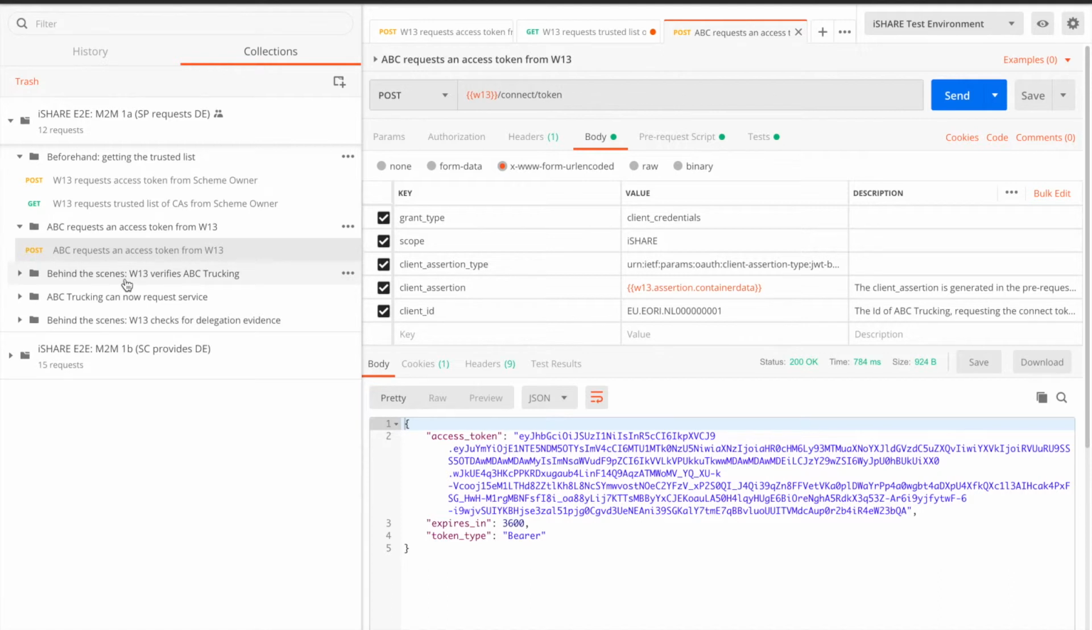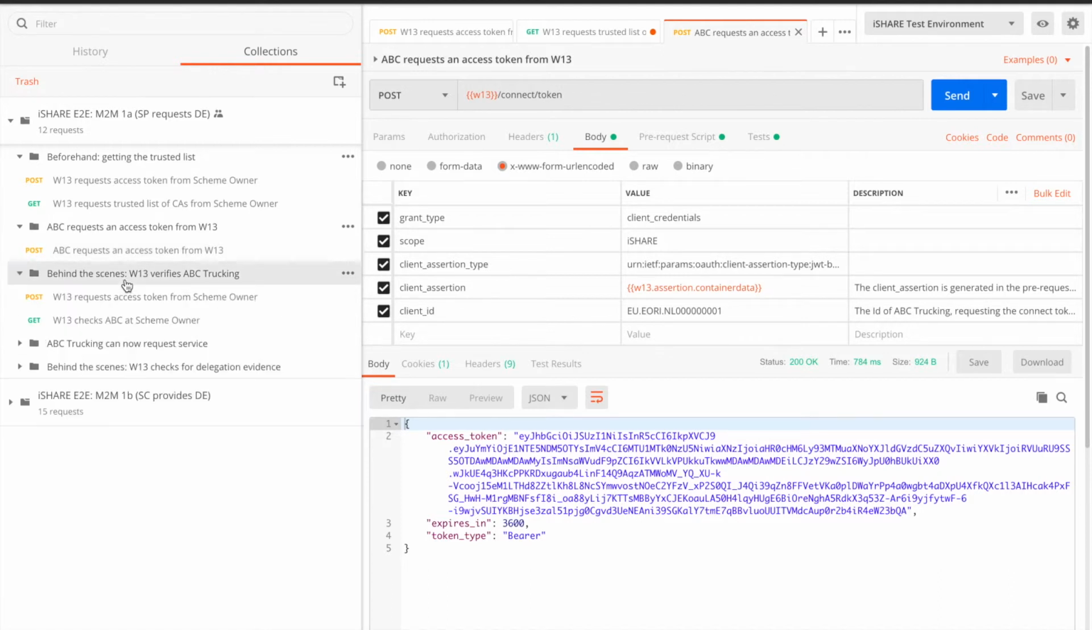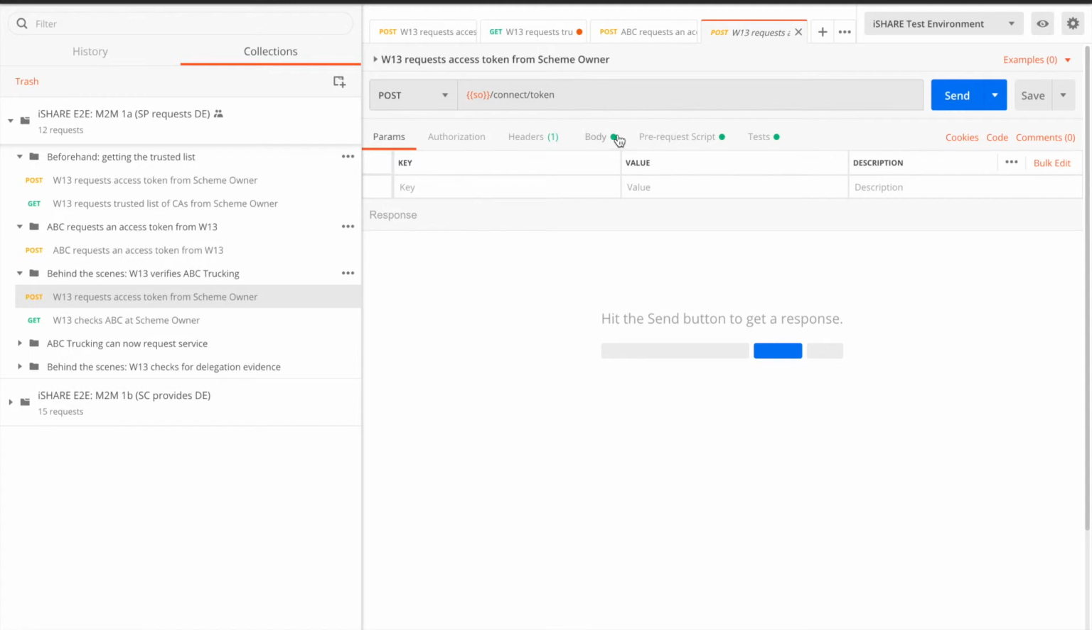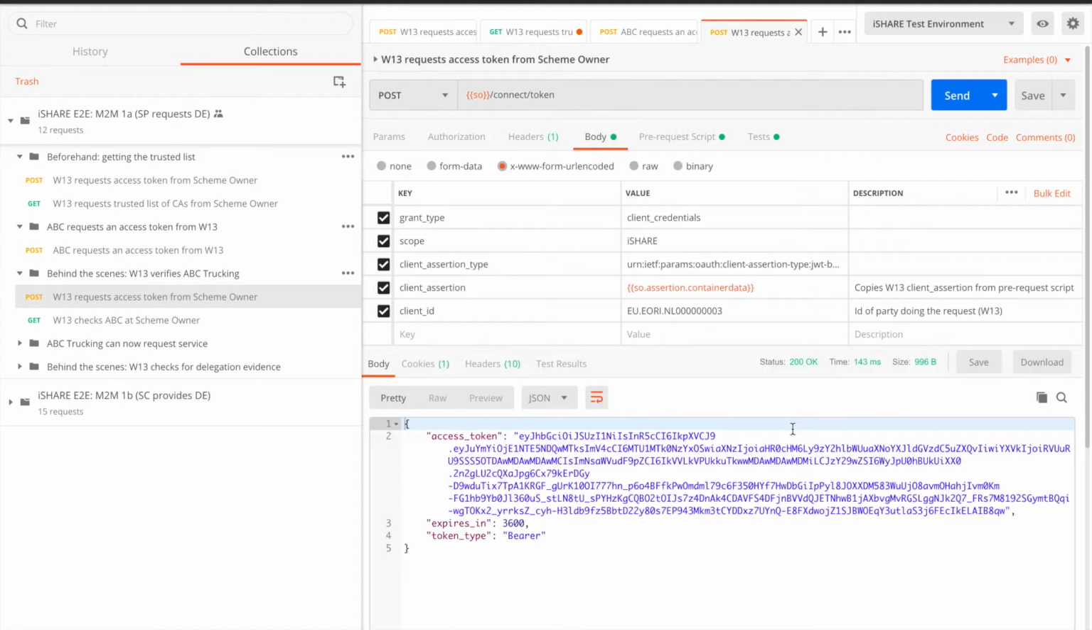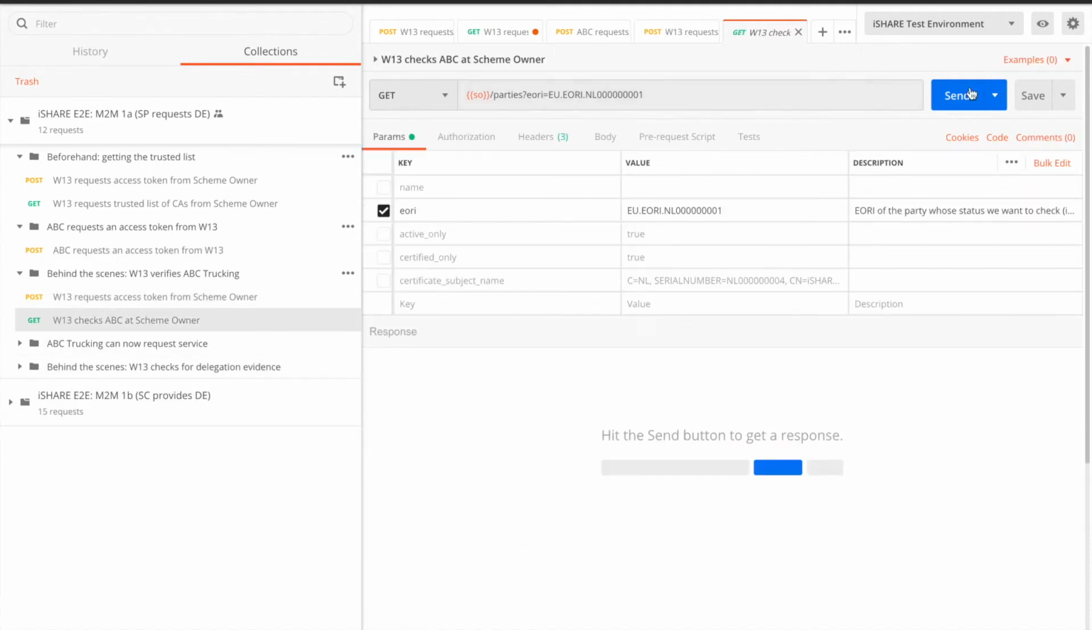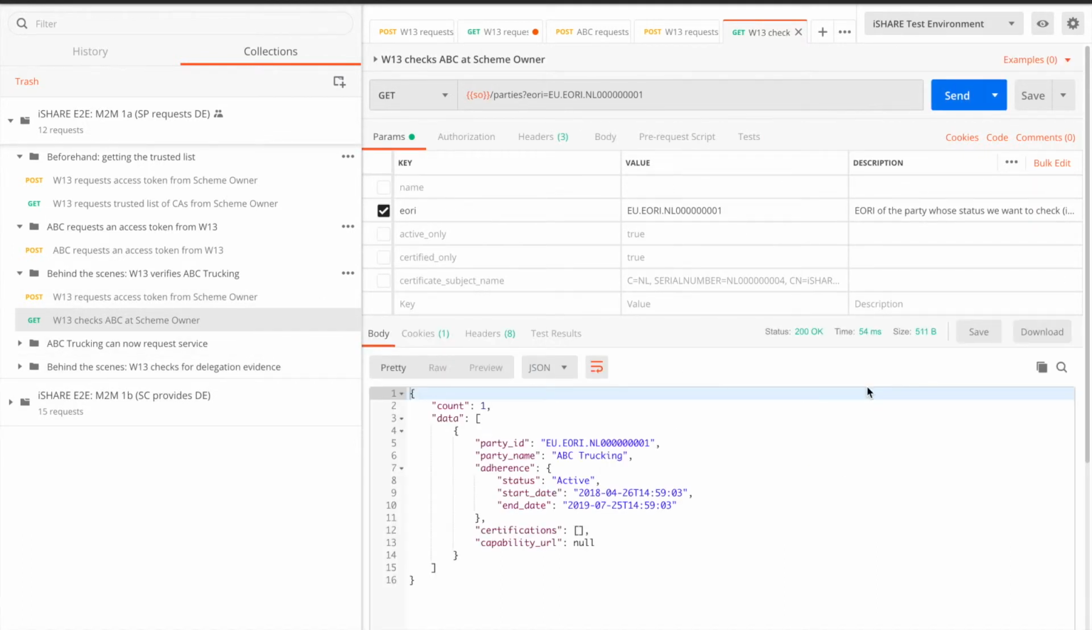Now let's see what happened behind the scenes at warehouse 13. Of course, it has checked the client assertion of ABC Trucking to see if the certificate is valid, and it will then request an access token from the scheme owner, and with that access token, it will request the /parties endpoint. The /parties endpoint has 5 values for which you can look, but we're looking at the moment at the AORI value. And in the AORI key, we use the identifier of the party that we are looking for, ABC Trucking.